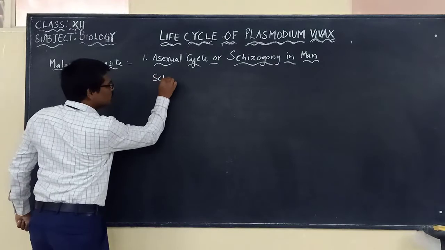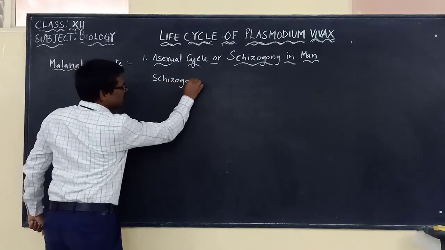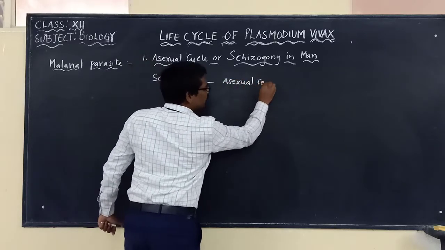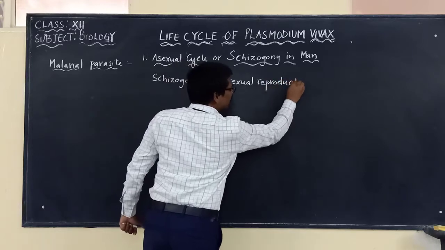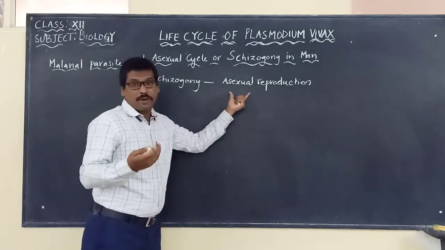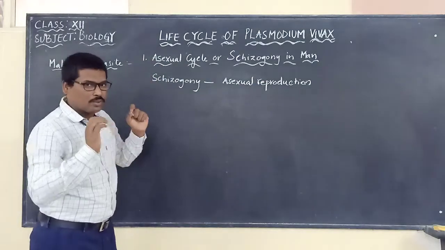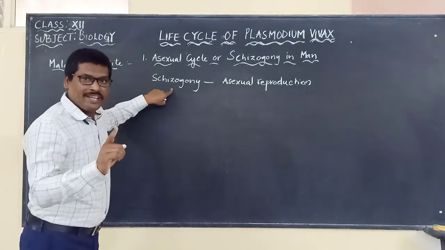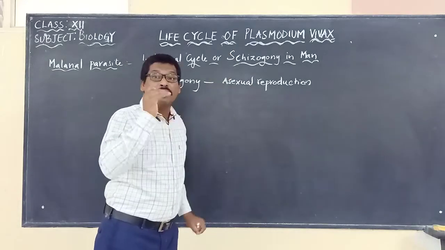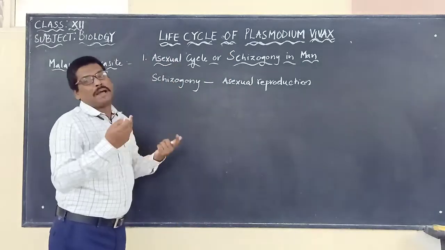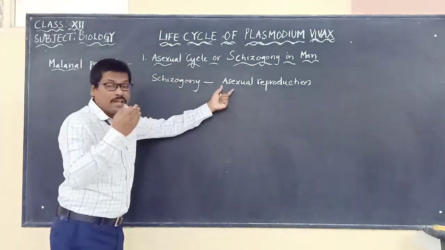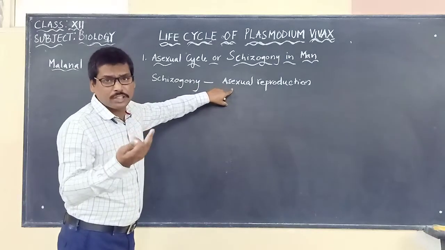The word schizogony refers to a method of asexual reproduction. The Plasmodium vivax undergoes asexual reproduction in human beings. Please remember, schizogony is a process of asexual reproduction in which Plasmodium vivax multiplies by the asexual method.